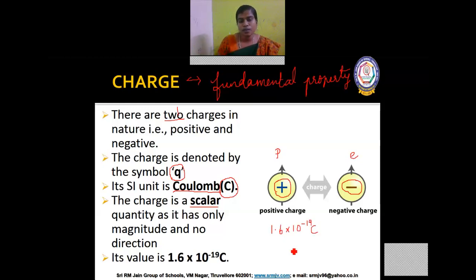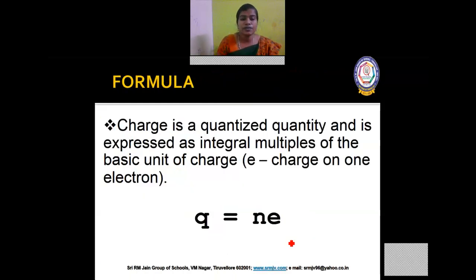coulomb. Next, I'm going to explain a very important property of a charge. We usually say that charge is quantized, which means it exists in the form of discrete packets.